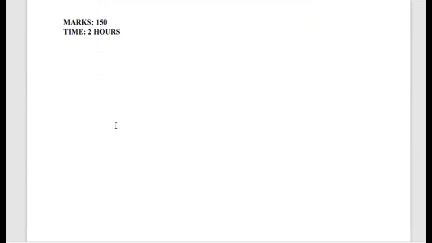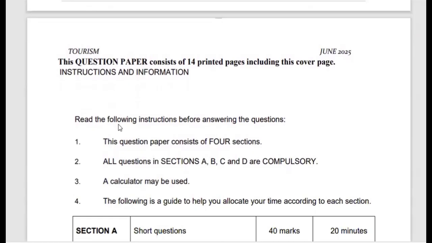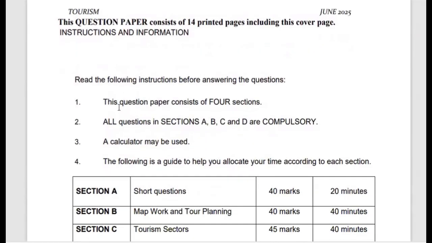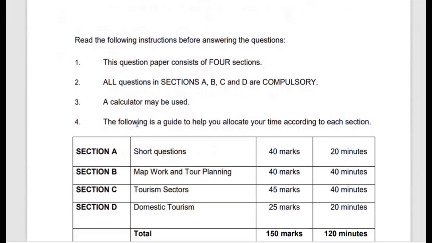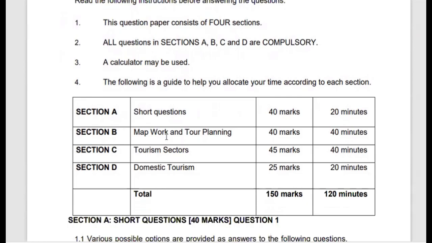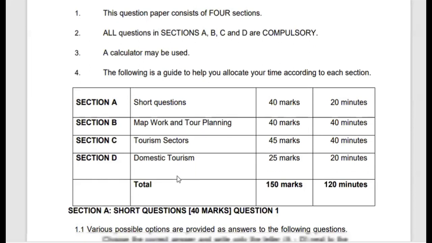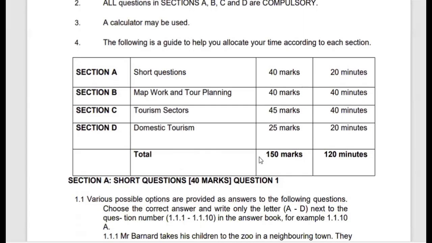Please note that the mark allocation for this paper is 150, and the time is 2 hours. It is made up of different sections, but you should bear in mind that all sections are compulsory. Section A consists of short questions, which make up 40 marks. Then we have map work and tour planning, 40 marks. Then tourism sectors, which constitutes 45 marks. Then domestic tourism, 25 marks. So the total for the paper would be 150 marks.